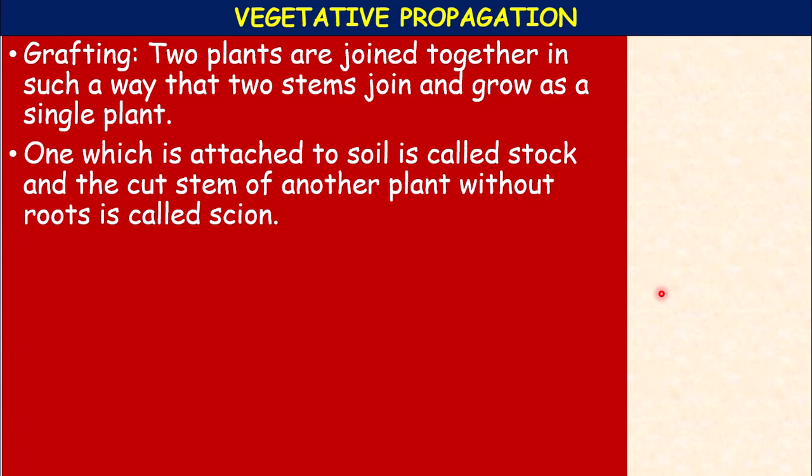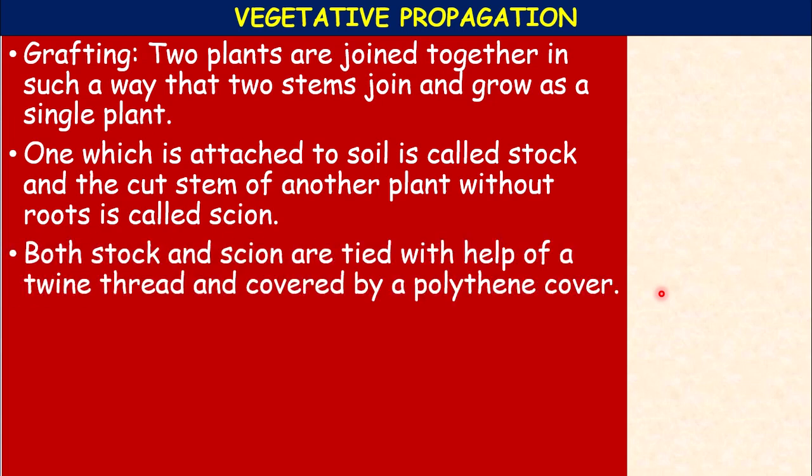Among the two plants, the one which is attached to the soil is called the stock or rootstock, and the cut stem of the other plant without roots is called the scion. Both are tied with the help of a twine thread and covered with a polythene cover, such that no air enters inside.